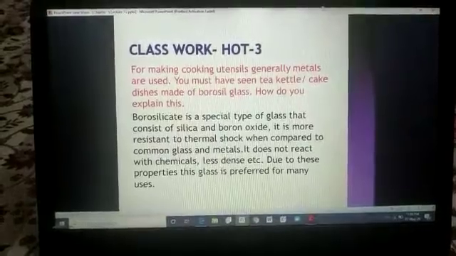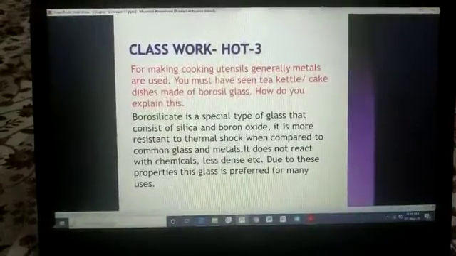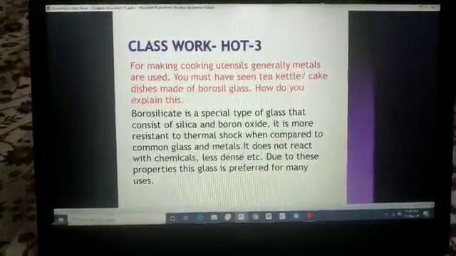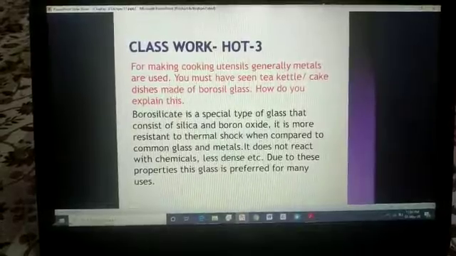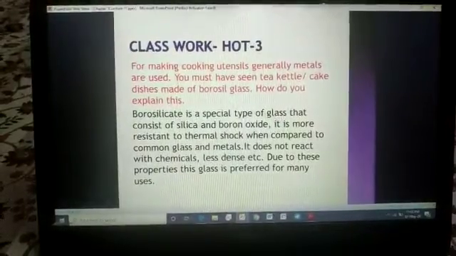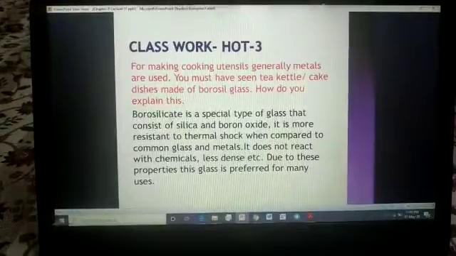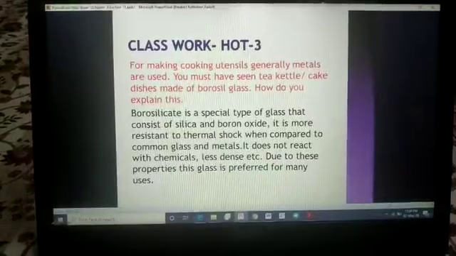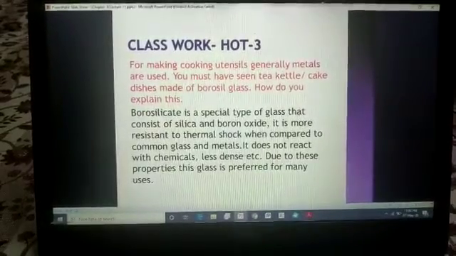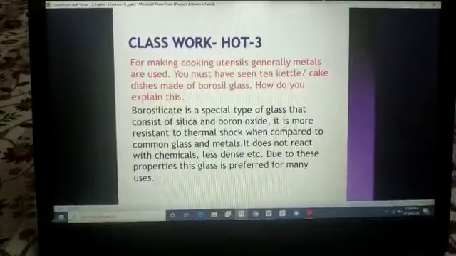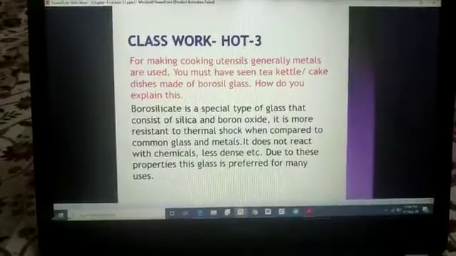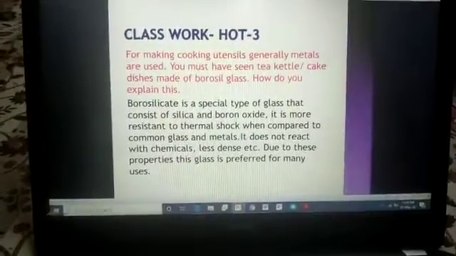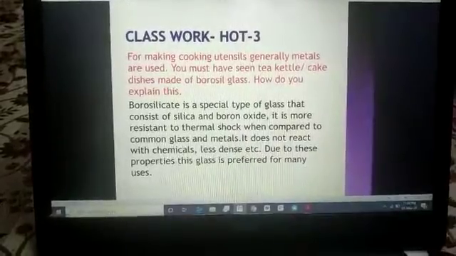Borosilicate is a special type of glass that consists of silica and boron oxide, the oxide of boron. It is more resistant to thermal shock when compared to common glass and metals. It does not react with chemicals and is less dense. Due to these properties, it is preferred for many uses. Now you are getting it that borosilicate is a type of mixture formed by a metalloid. Write it down in your notebook.